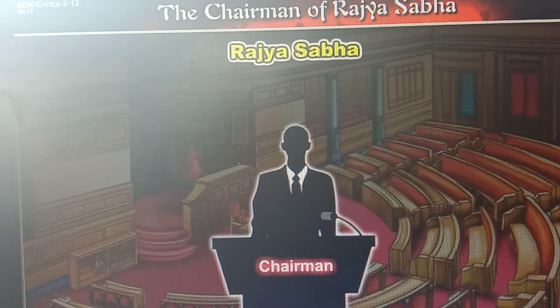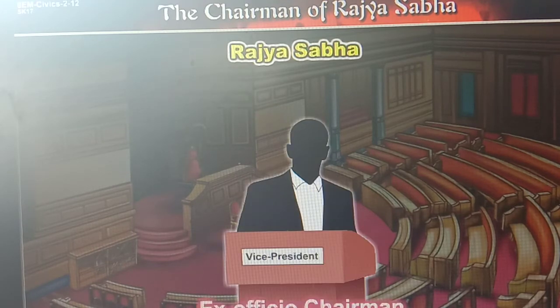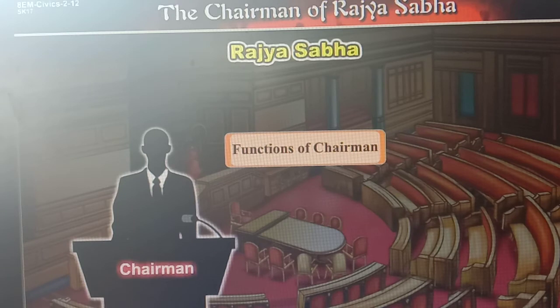Under his guidance, all the functions of Rajya Sabha can work out. The vice president is the ex officio chairman of Rajya Sabha. So this is the provision that the vice president of our country is the ex officio chairman of Rajya Sabha.